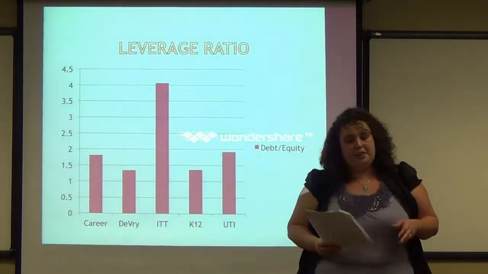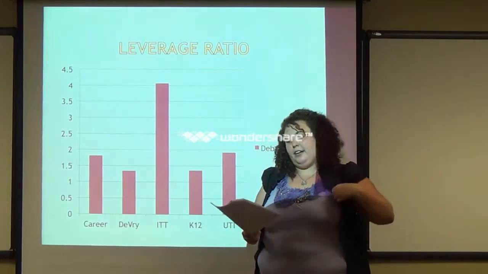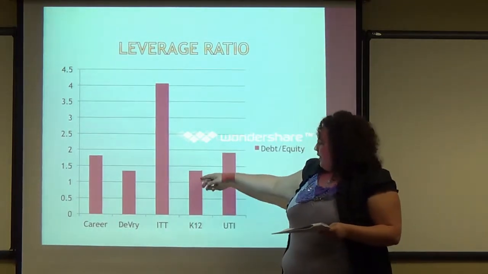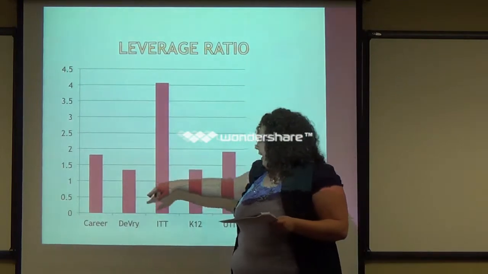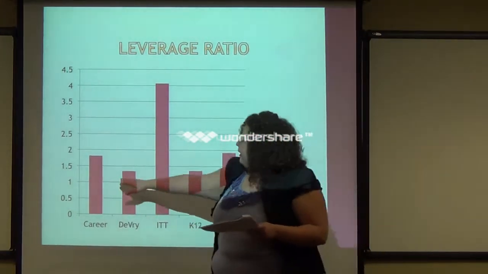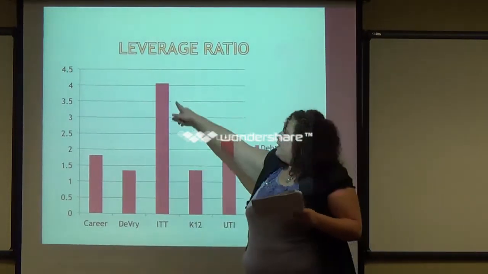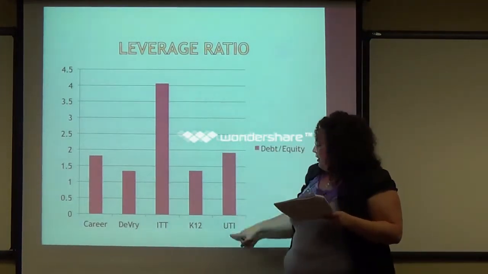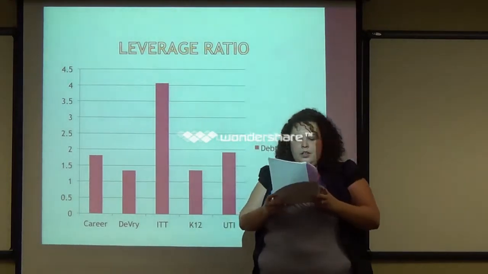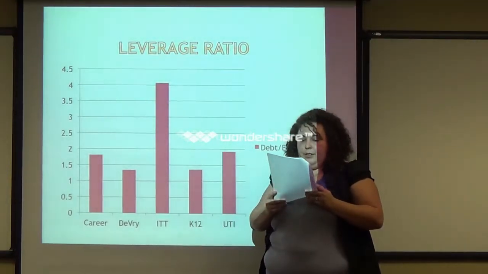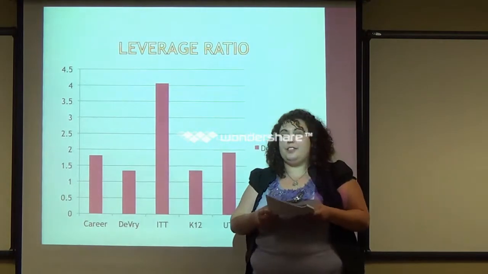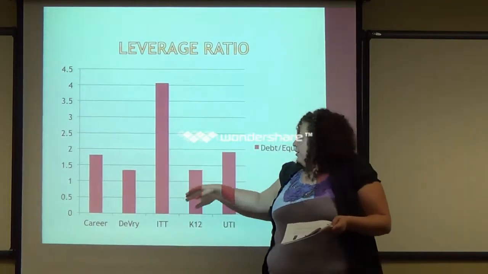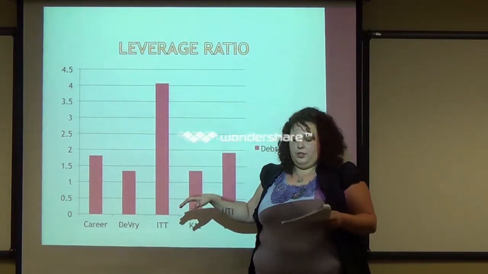Then we have leverage. The leverage is debt. So in this one, the lower the better. So we have K-12, then DeVry, then Career, UTI, and then ITT is almost double. Well, it is more than double UTI. DeVry is at a 1.34, and K-12 is at a 1.36. So actually, DeVry has the least amount of leverage, but only by 0.02.